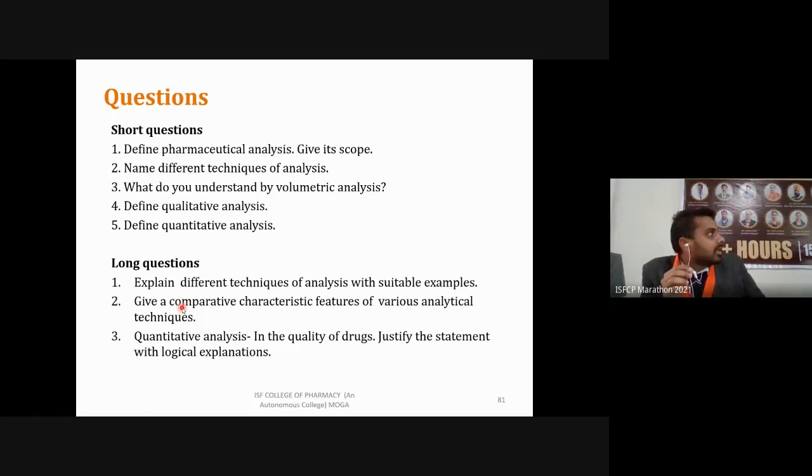How are we going to determine whether 500 mg of this sample is present or not? Based on this quantitative estimation, you can perform it using various analytical methods. Then you can identify whether this drug is of high quality or not. So based on that, you can assure the quality of the drug substances or pharmaceuticals that we are going to use.